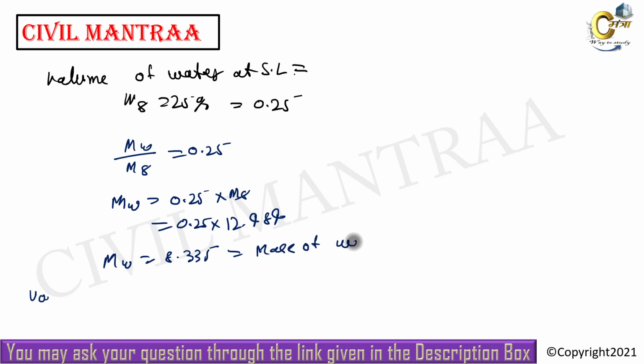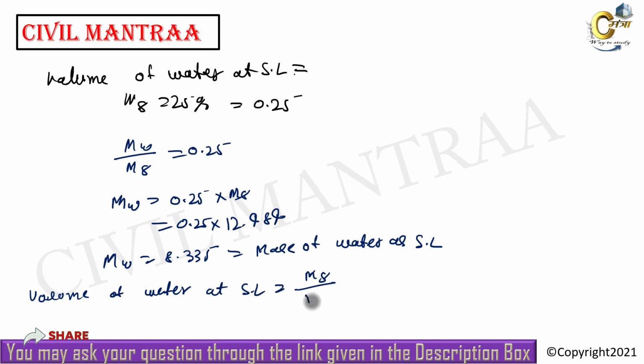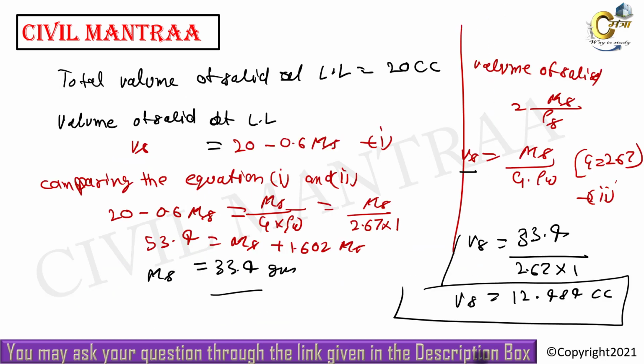If we change the mass of water into volume, let us find the volume of water at shrinkage limit. It will be the mass of water divided by density of water. The mass of water is 8.335 gram and the density of water is 1. So the volume of water will be 8.335 centimeter cube.